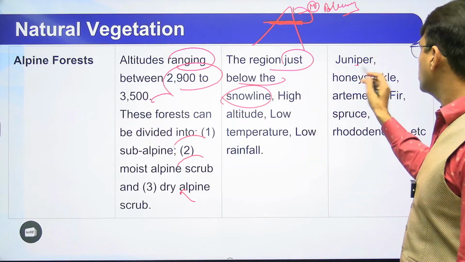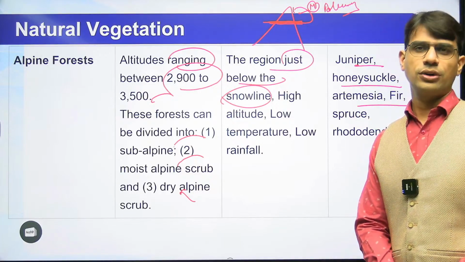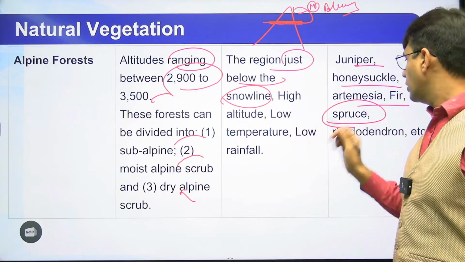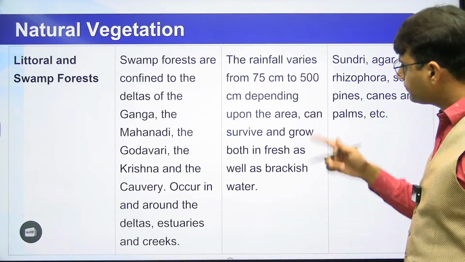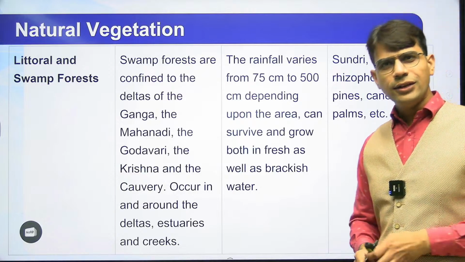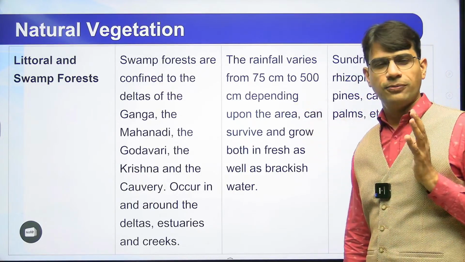What kind of forest? Juniper tree, honeysuckle tree, artemisia tree, fir tree, spruce tree. These are found over here. यही trees यहाँ पे मिल रहे हैं, right? Next, एक forest और भी है. कौन से forest है? Littoral and swamp forest.